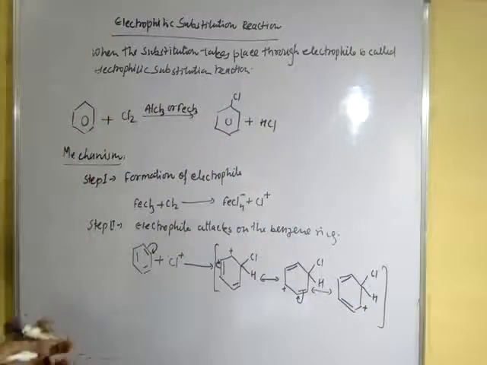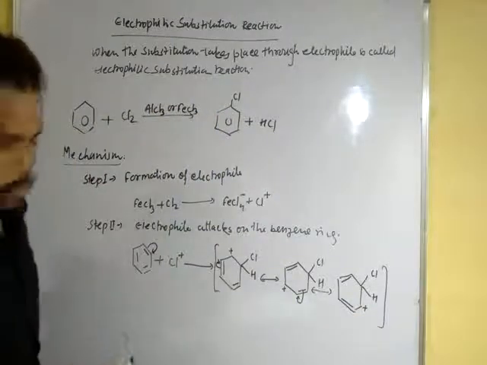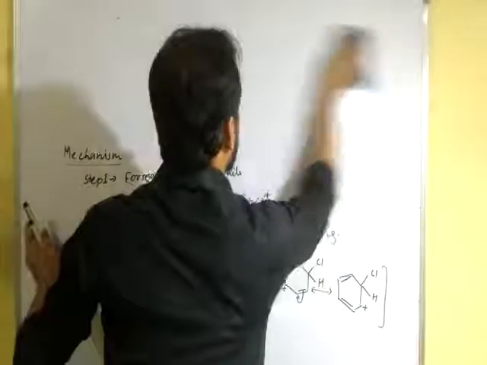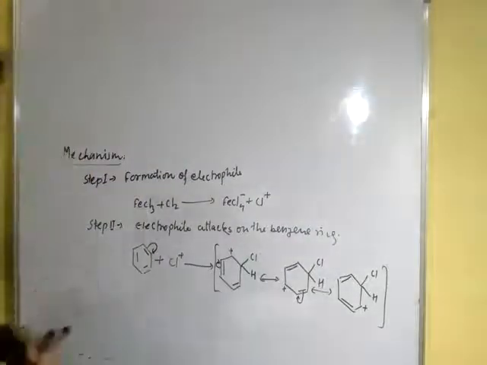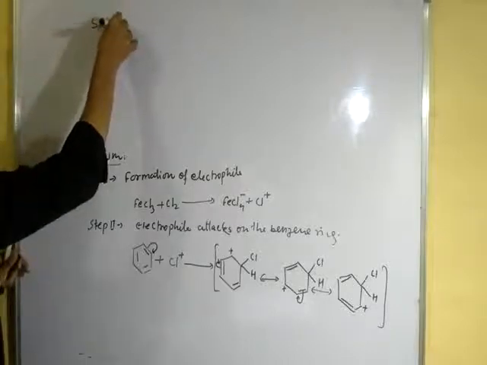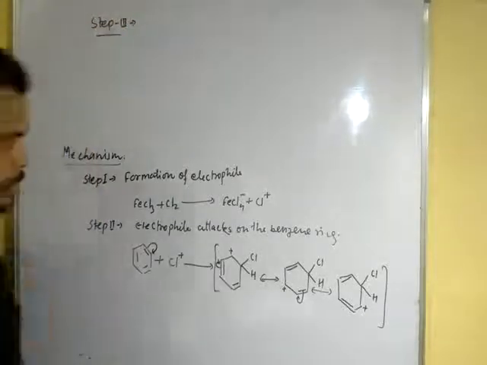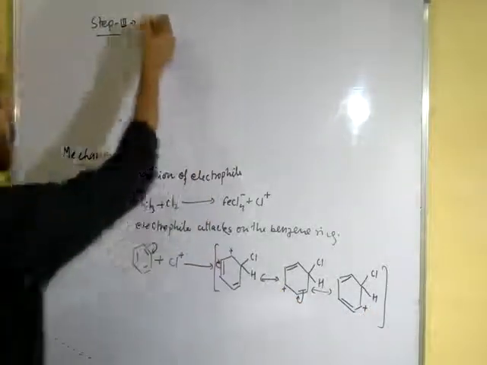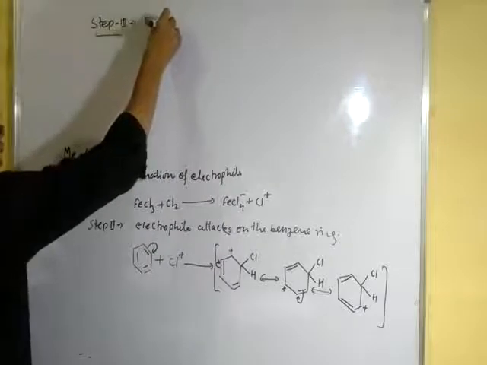Now, step three. In this step, deprotonation of the benzene carbocation takes place.